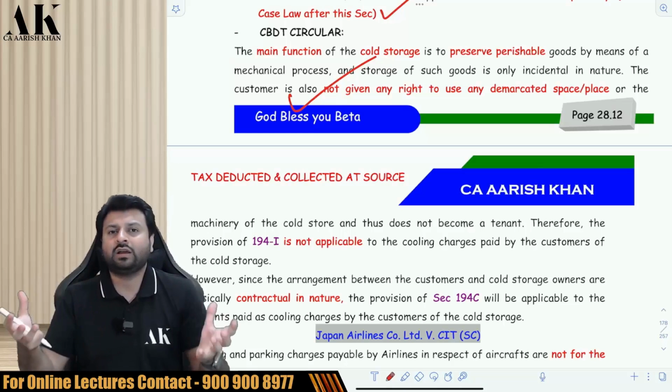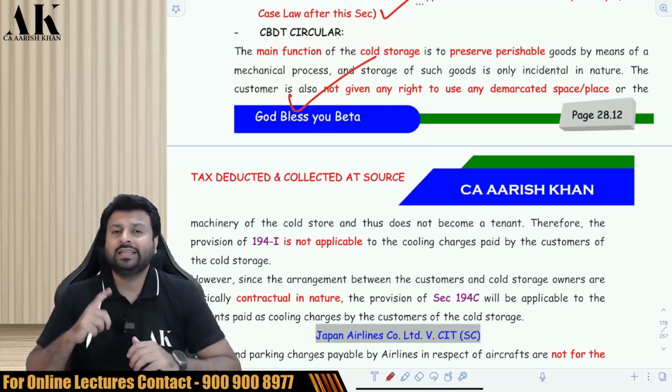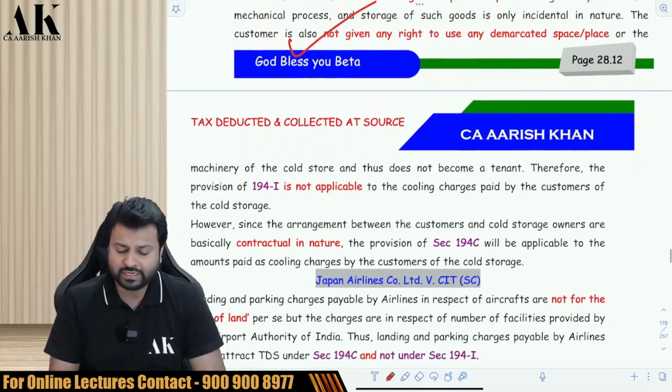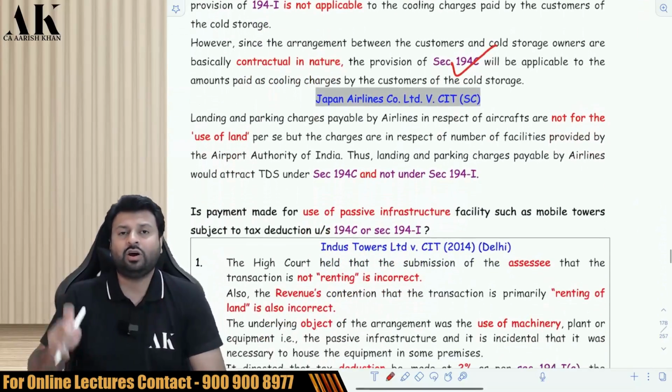And therefore, if you take cold storage warehouses on rent, then when you make the payment of rent, that is for services and not for place. And therefore, the TDS will be deducted under 194C and not under 194I.